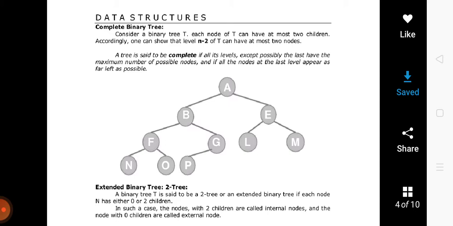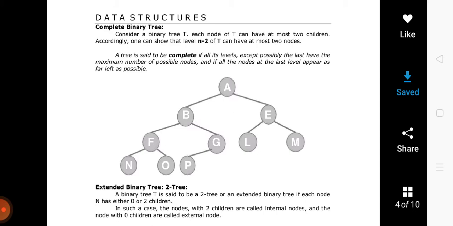So, the continuation of the tree topic. Here we discuss the complete binary tree. A complete binary tree is a binary tree, but it is said to be complete if every level has the maximum number of children. At most every node has two children, except the last level. Means every node at every level will have two children except the last level. In the last level, the nodes will not have two children, they will have fewer than two, either none or one.